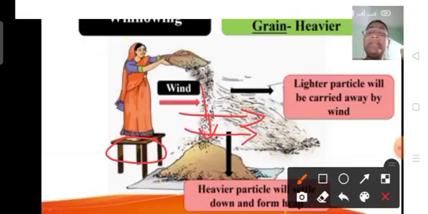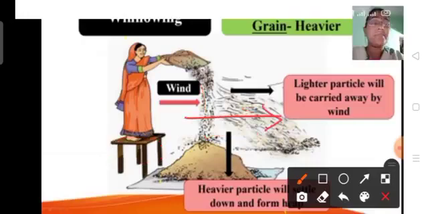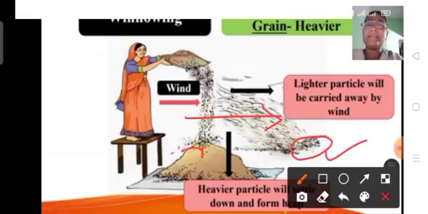The lighter particles, that is husk, the outside covering of the grain, is quite light in weight. So the lighter particles will be carried away by the wind, and the heavier particles, that is the grain, will settle down and form a heap.